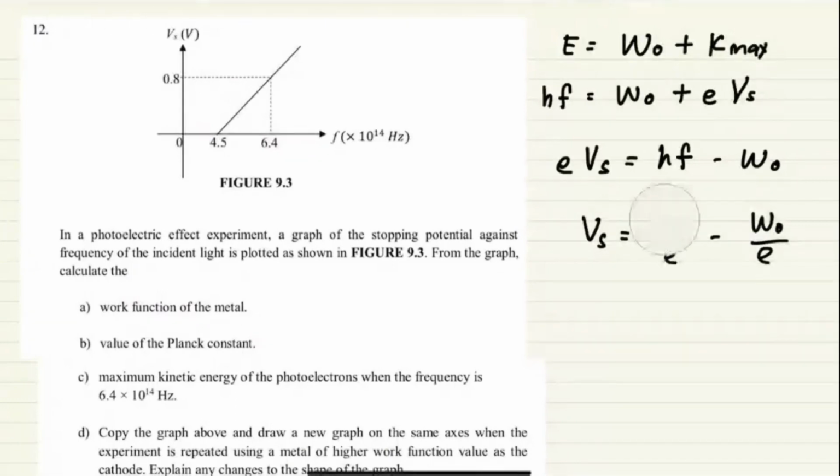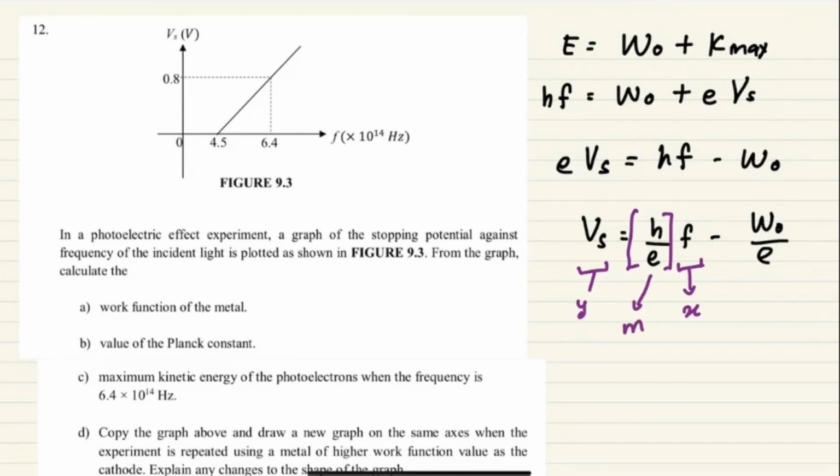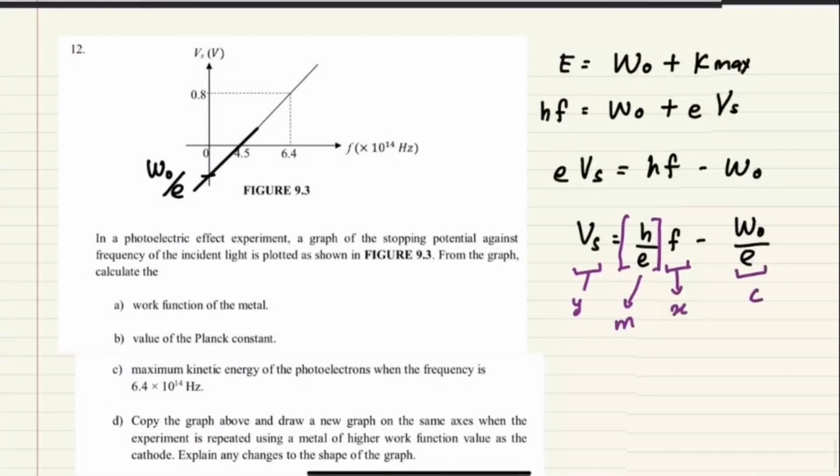So saya pecahkan yang ni. Jadi H over E multiply by F. Okay, that means saya punya Y is VS, F saya adalah X. Okay, so ini saya punya M, and this one will be my C. So maksudnya kalau saya panjangkan graf sini, nilai pintasan Y saya sini sebenarnya adalah W0 over E. Okay, bukan W0 tadi, ni W0 over E. Okay, tapi saya cakap yang tengah-tengah tu masih lagi F0, yang 4.5 tu. Okay, kita cuba check betul ke dia F0.